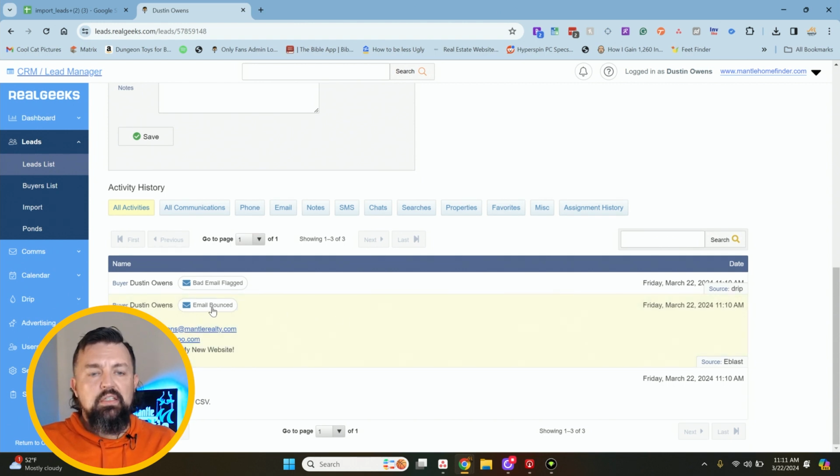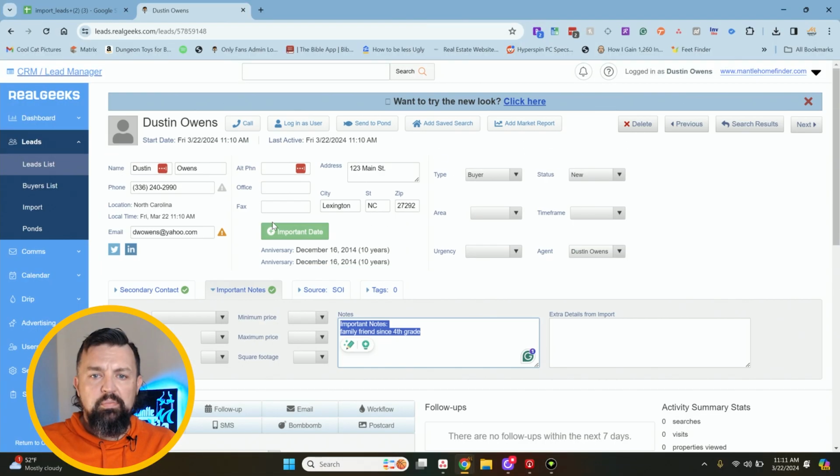It also sees that my email bounced, meaning that email wasn't good because I didn't want a bunch of weirdos sending me random spam emails and everything else. It also flagged my email as bad. So up here, you can see this little comment right here that this email is bad. It doesn't say anything about the phone number. If you called the phone number and it didn't work, it'd be right there. That's actually how you're going to import a lead inside of the lead system in Real Geeks itself, and how to fill out a spreadsheet.